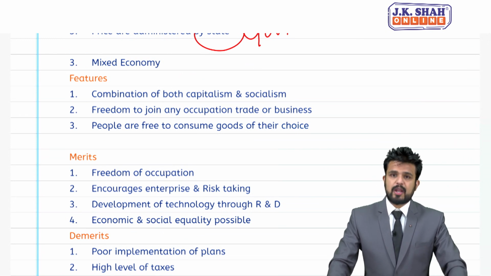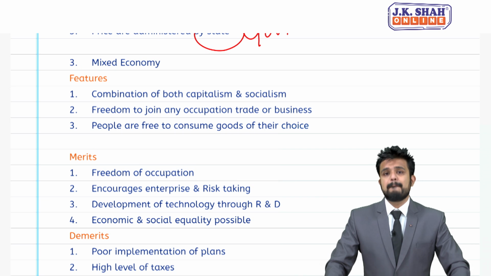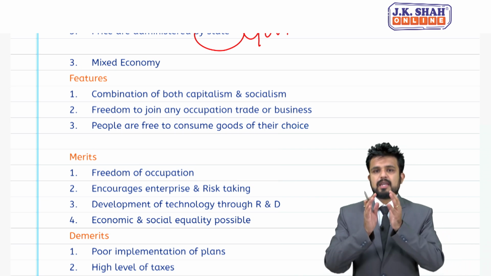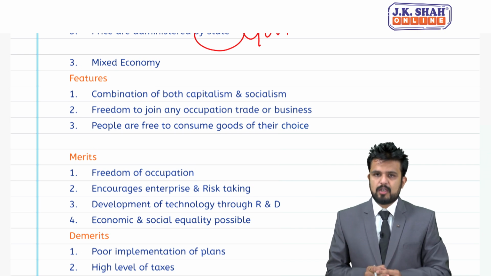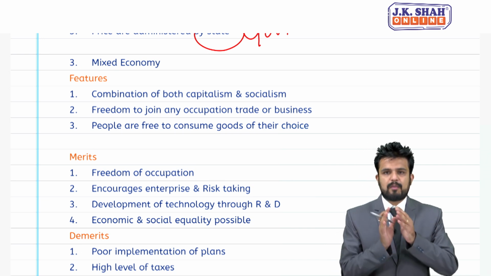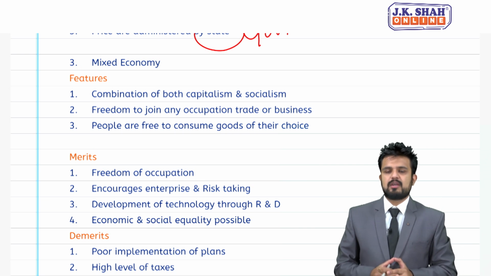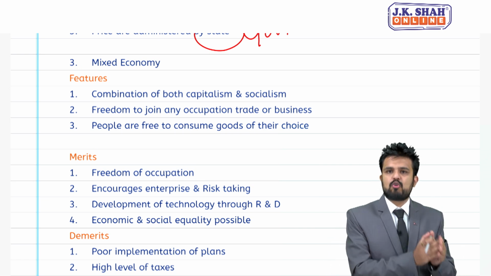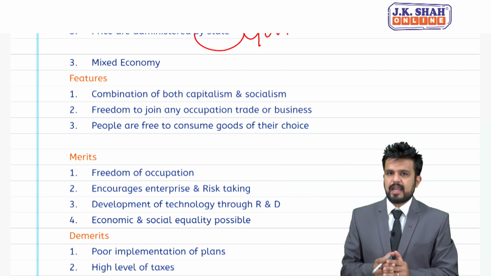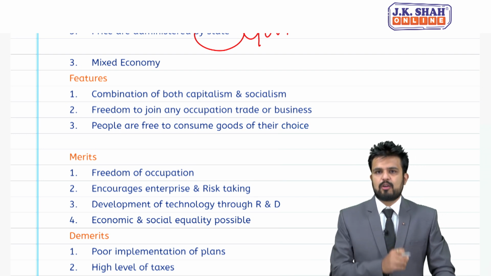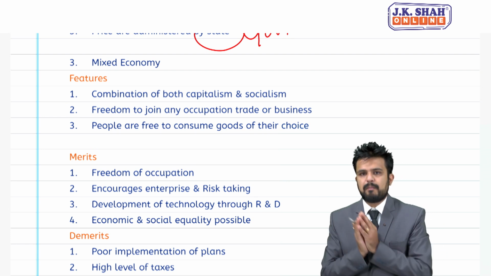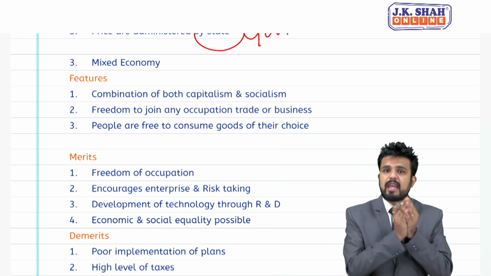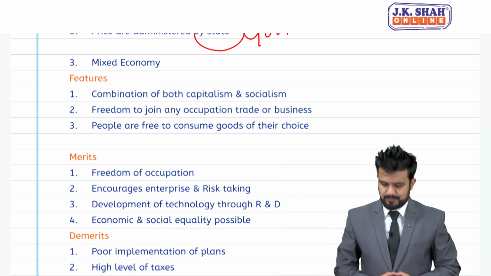Coming to the last type of economic system, that is mixed economy. Yes students, our country India is a mixed economy. So United States of America we can say capitalist, China and Russia are more towards socialist, and India is a mixed economy. So there is a golden mixture of private and public, a golden mixture of capitalism and socialism.